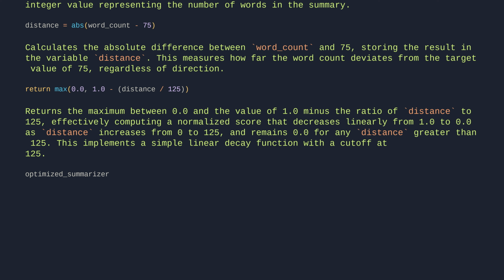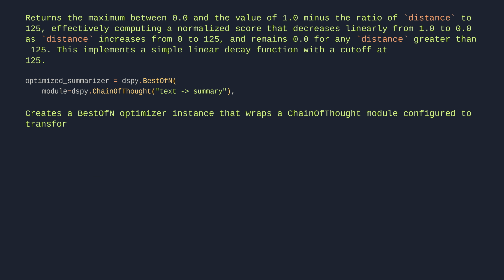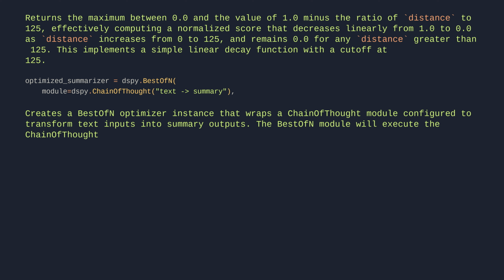optimized_summarizer = dspy.BestOfN(module=dspy.ChainOfThought(text -> summary). Creates a BestOfN optimizer instance that wraps a ChainOfThought module configured to transform text inputs into summary outputs. The BestOfN module will execute the ChainOfThought module multiple times and select the best result based on a reward function.